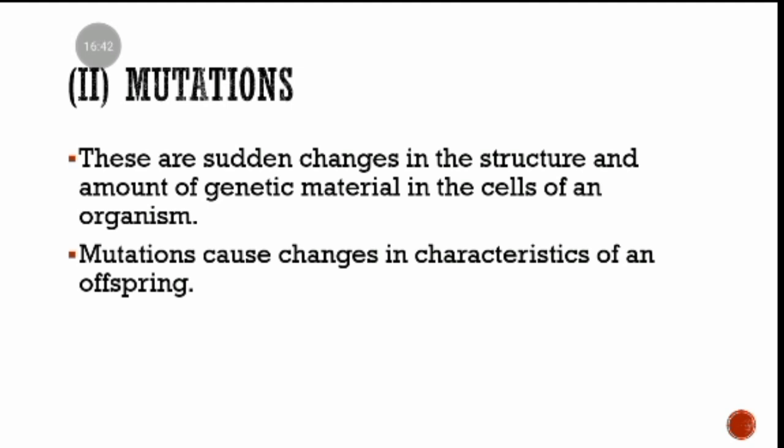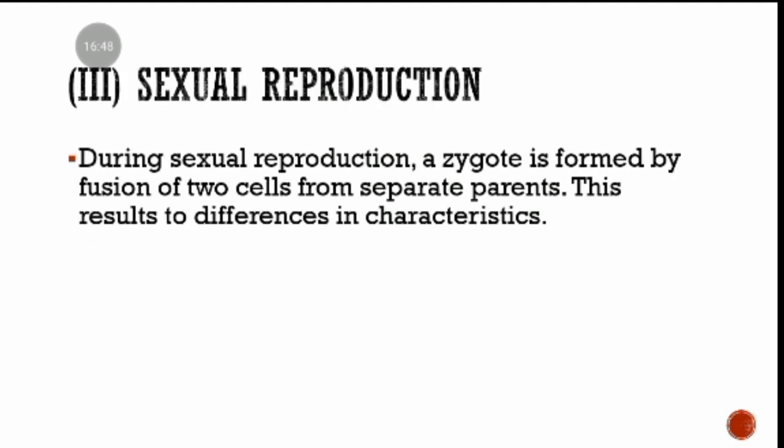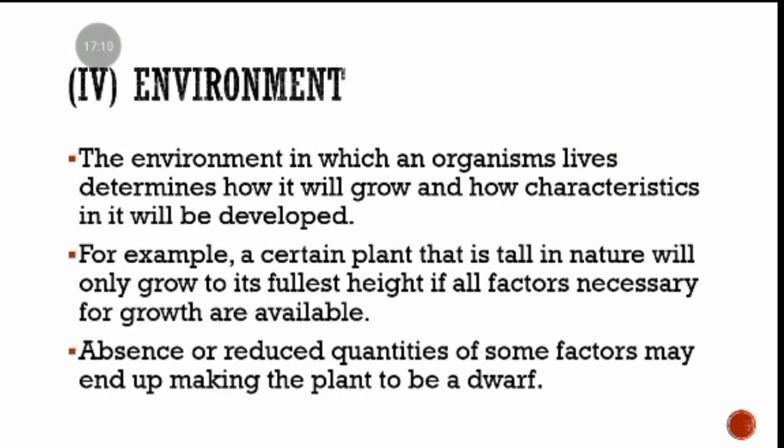Okay. Now let us proceed to sexual reproduction. With sexual reproduction, it is causing a variation because the zygote is being formed from 2 cells from different parents, and these parents, they have their own different characteristics. They are contributing different genes, and that is why we're having a variation because of sexual reproduction. Another factor that causes a variation is the environment.